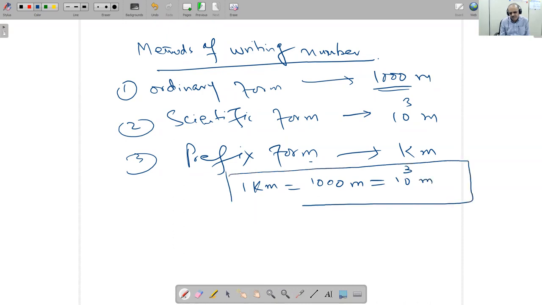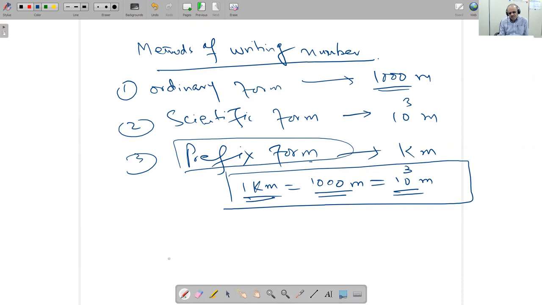All have the same value. The values are the same, but their styles are different. This is this style, this is this style, this is this style.